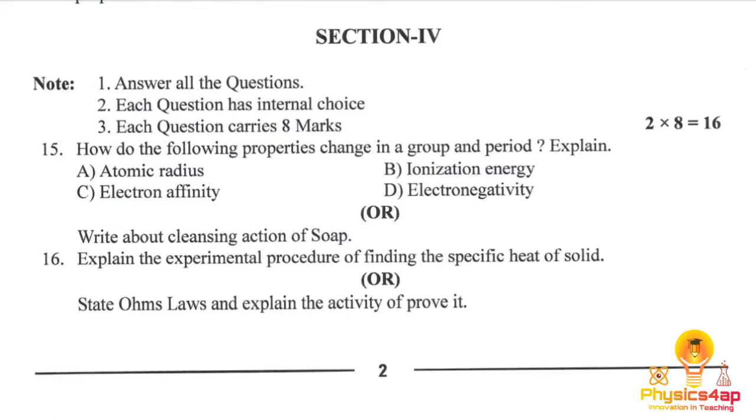Next, Section 4. So we have 2 questions with internal choice here. Each question carries 8 marks. The 15th question, we have to write the properties in a group and period based upon the atomic radius, ionization energy, electron affinity, electronegativity, whether it increases or decreases, that we have to explain. Or otherwise we have to write the cleaning action of the soap.